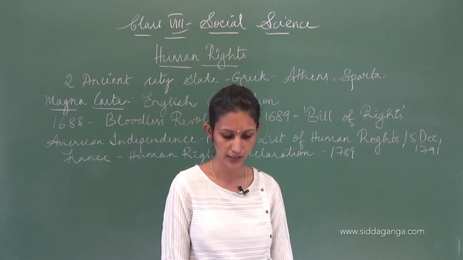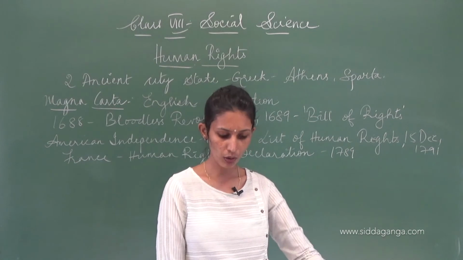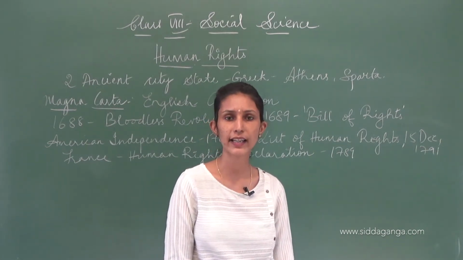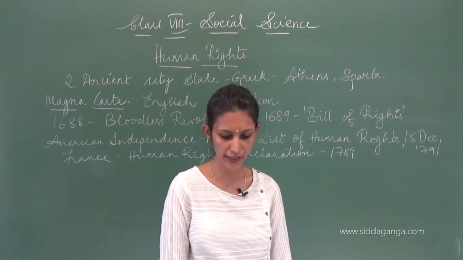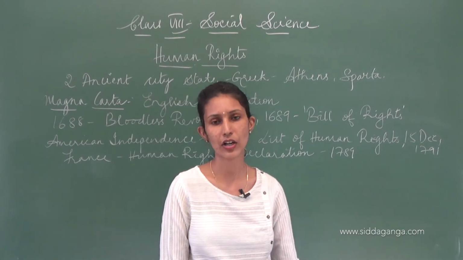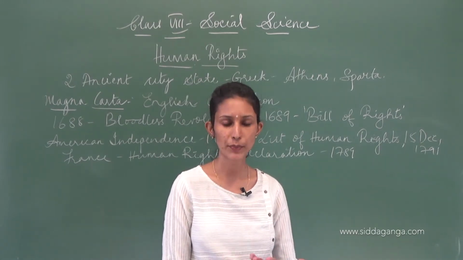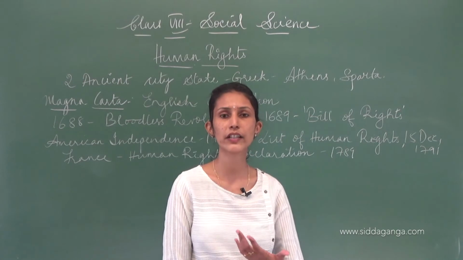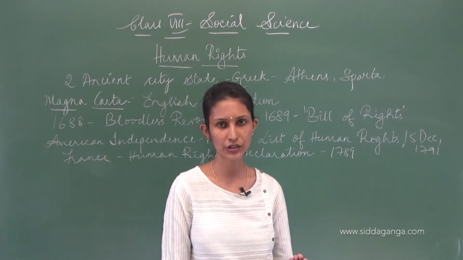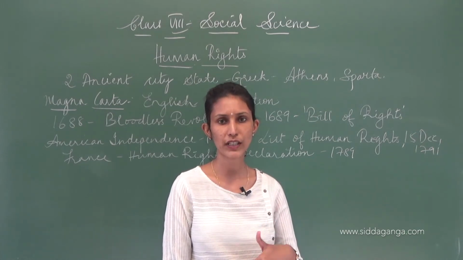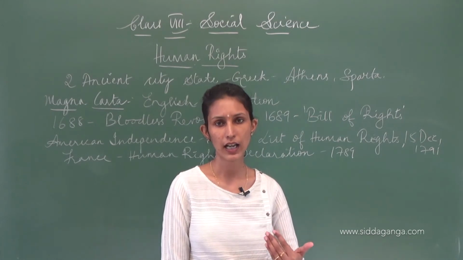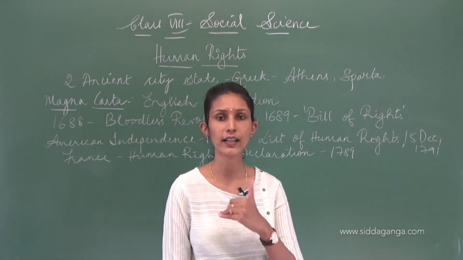Now, this declaration, the French Republic's Declaration of Human Rights in 1789, what did it say? It said that we give equal rights to freedom, equality, property and security. The Declaration on Human Rights assured that all these things will be taken care of: security, freedom, equality and property.